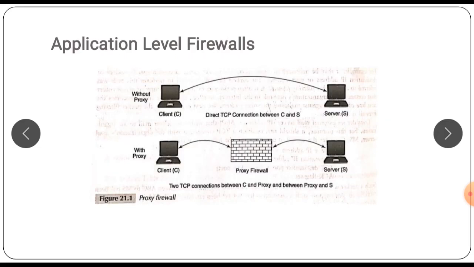So just look at the diagram. The first diagram shows the connection without the use of a proxy. Here the connection is directly between client and server. In the next example, you can see the connection is through a proxy. The client establishes a TCP connection to the firewall, and the firewall establishes a TCP connection to the server.